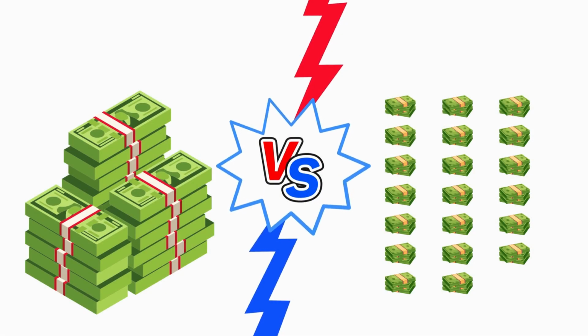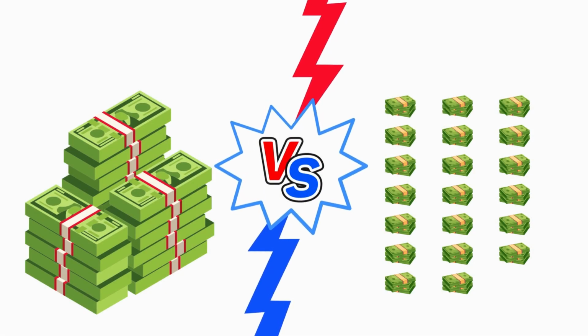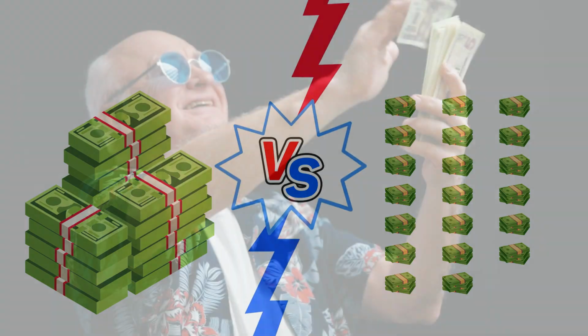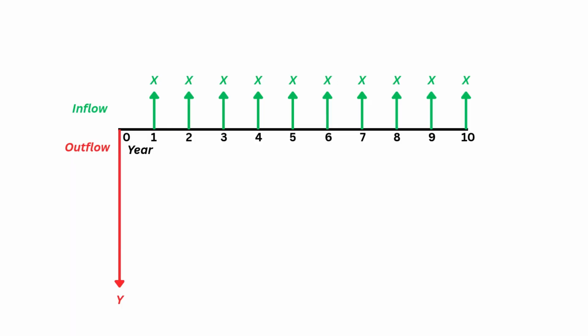Hey everyone! Today we're breaking down annual worth, or AW. By the end of this video, you'll see how AW helps us compare big upfront payments versus steady annual income, so you'll always know which choice makes more financial sense. You'll also learn how to turn messy, uneven cash flows into a single, clean annual number, and use that number to make smarter financial decisions.